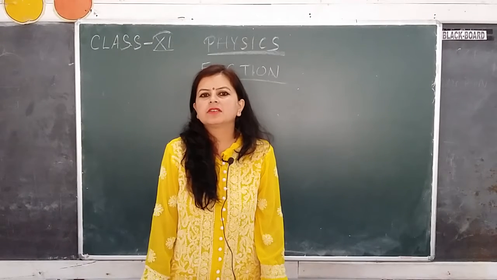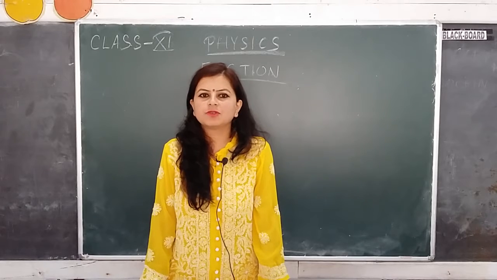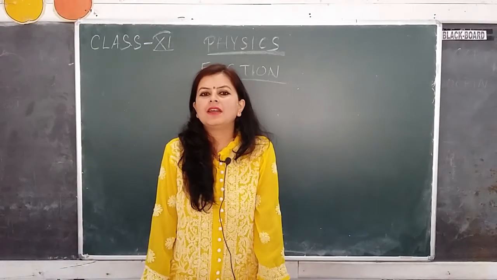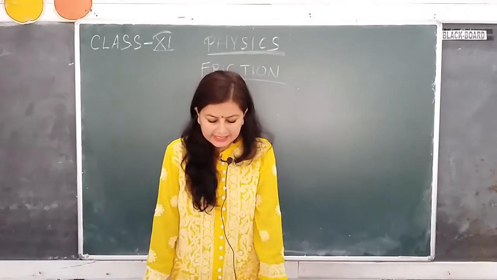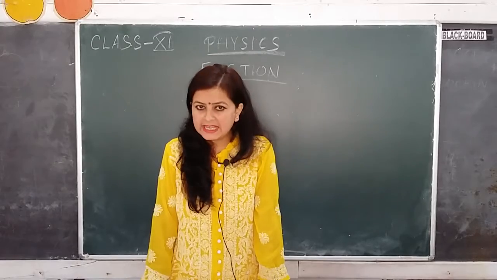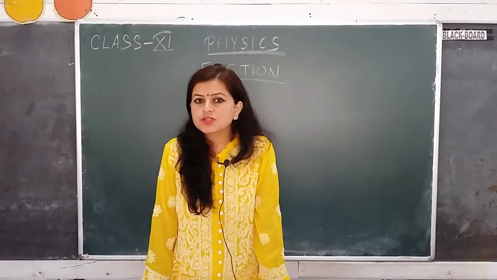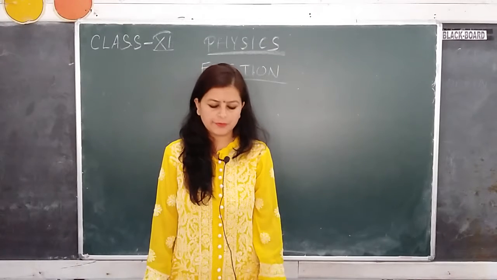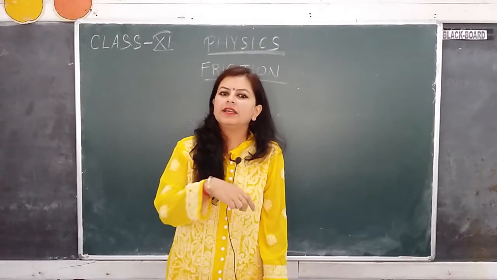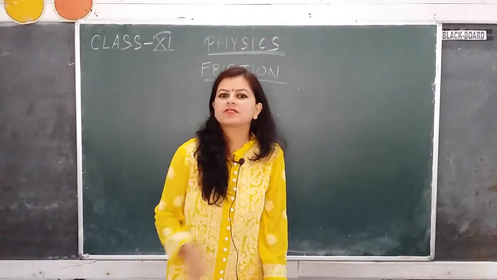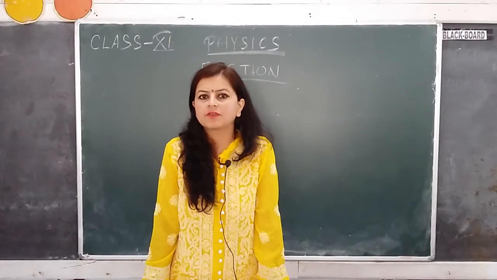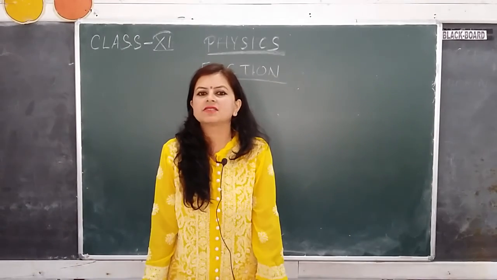Today we are continuing with the third unit, that is laws of motion, and in this unit we are going to deal with a very important topic. The topic is friction. Friction is the force opposing the motion of a body, or rather, the force opposing the relative motion between two bodies. If you have any object sliding over another surface or object, a force will be constantly opposing this relative motion in the direction opposite to the direction of motion, and this force is called the force of friction, or frictional force, or simply friction.